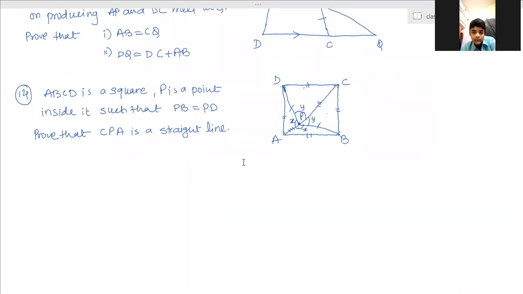Ma'am, in this we have to prove congruency between the two big triangles and the small ones, and then take XX and YY, and then prove CPCT. And then the sum of all angles is equal to 360. Then prove x plus y is equal to 180. Okay, ma'am. Proof and correct.